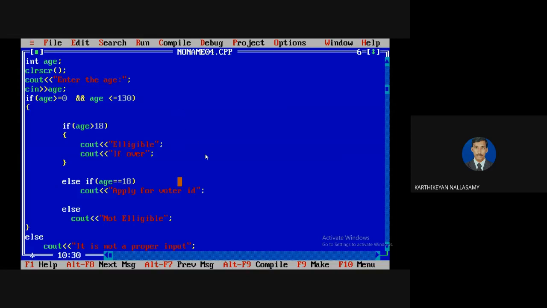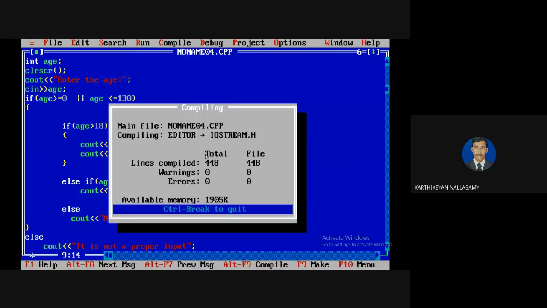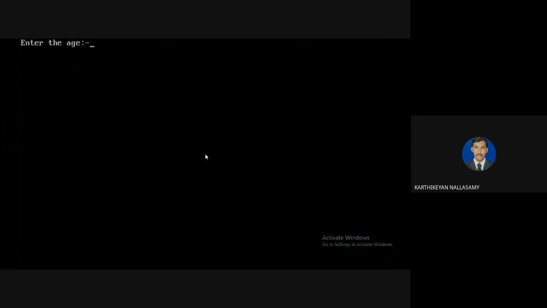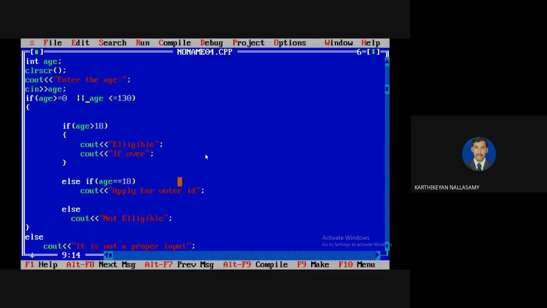So for that I'm using the AND operator to test. If I use the OR operator, it will work if any one of the conditions is true. For example, I'm going to run this and give minus 1. The first condition is false, but age is less than 130, so the if block is executed and it printed not eligible. Clear? So whenever you write a condition or logic, always try to identify the logical operators if you want to connect two or more relational operations.